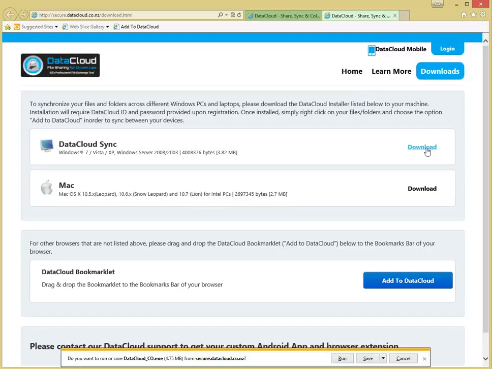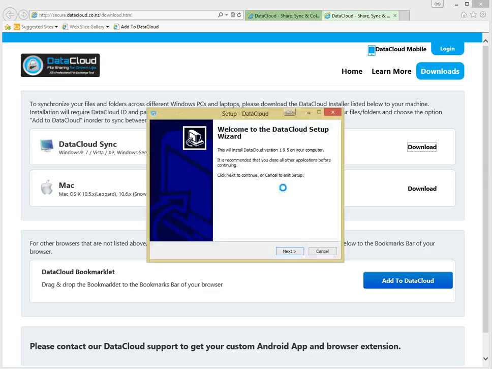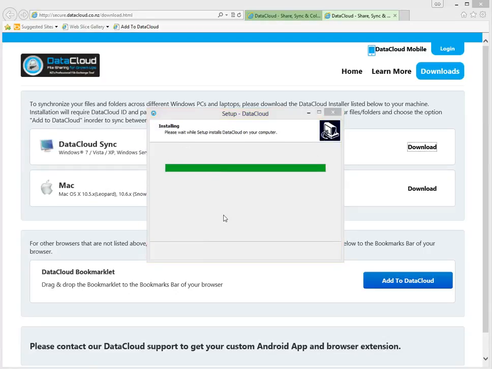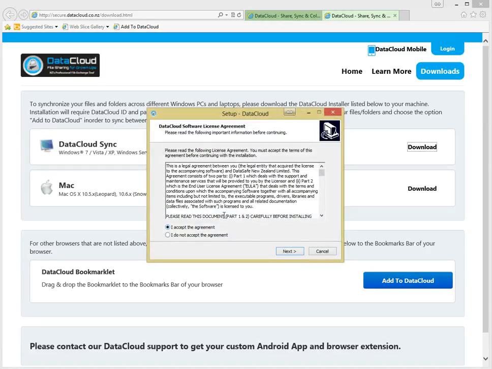Click Download. Click Run. If any warning messages come up here, click Yes or Continue. You will now see the DataCloud Setup Wizard. Click Next. Click I accept the agreement.